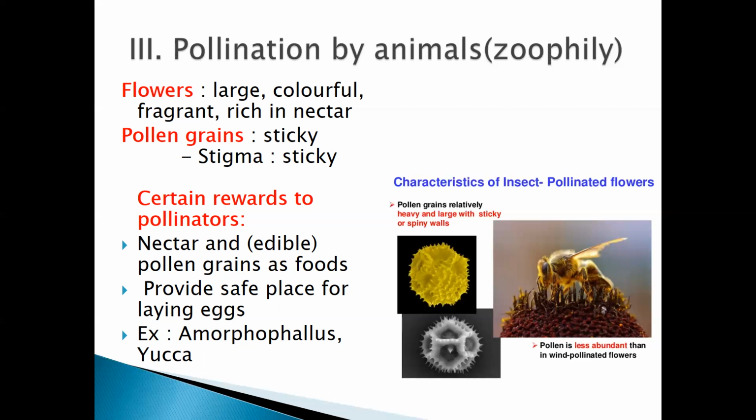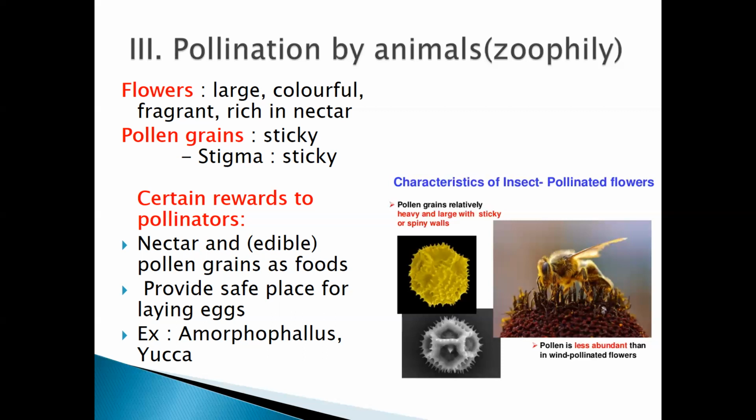Yes, till here we have studied, and you know that the pollination which takes place by water as the medium is known as water pollination or hydrophily, and which is done by wind is known as anemophily. Yes, so it is abiotic agent or abiotic medium pollination. Now we are going to study about biotic agents or biotic pollination. Now what do you mean by biotic? Biotic is nothing but living organism. Yes, it is done by living organism.